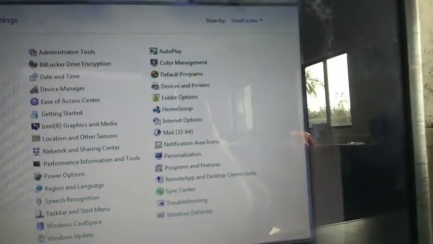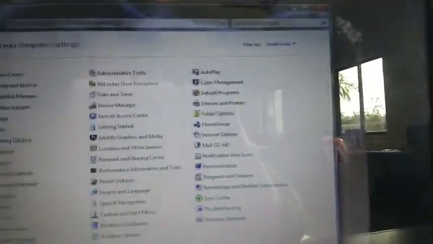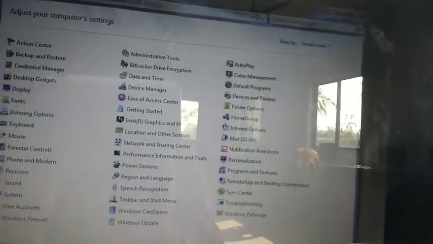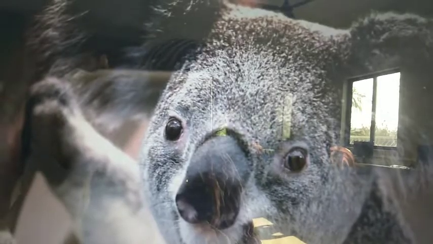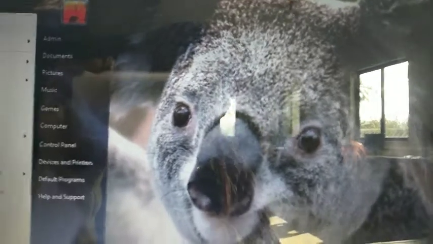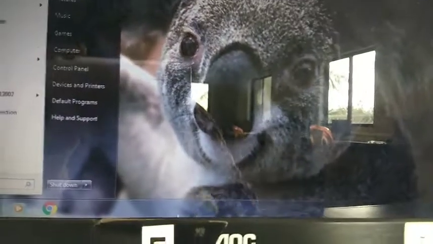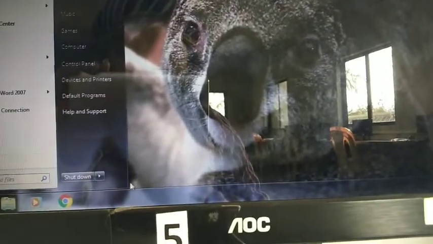Okay, now closing this computer. How are we going to close this computer? We can close this computer by just clicking on the start button again, and here we are given the option of shutdown and you have to click over there.